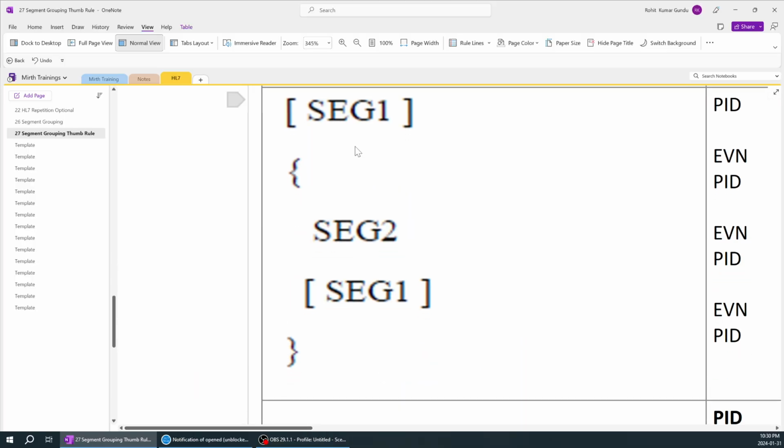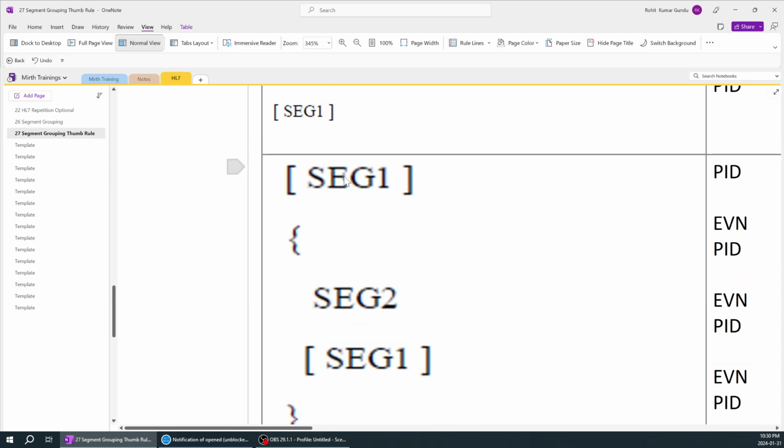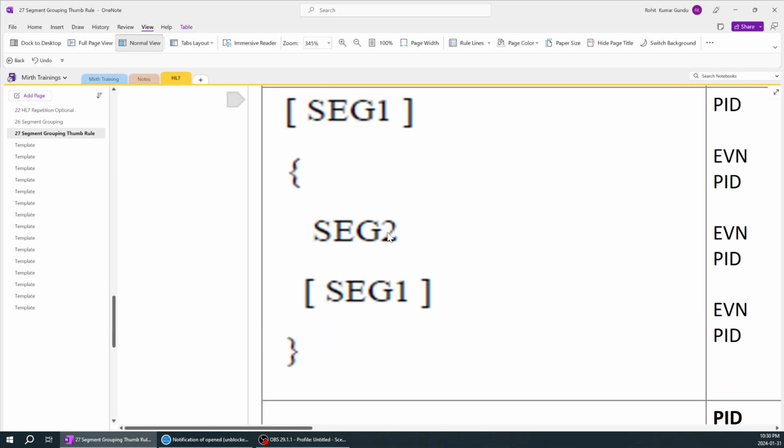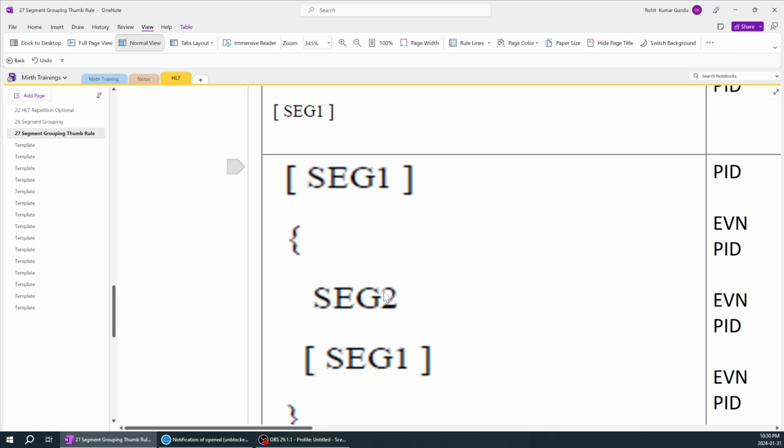Similarly, when you come over here, segment one is not being repeated. We don't care about it, as it is 0 or 1. Now over here you can see segment 2 and segment 1, so there is no back-to-back segment 1 and segment 1. The first thing is that you just understand the pattern. Whether there is a segment 1 and segment 1 again, no. Whether there is a scope of this segment 1 being repeated again, no.